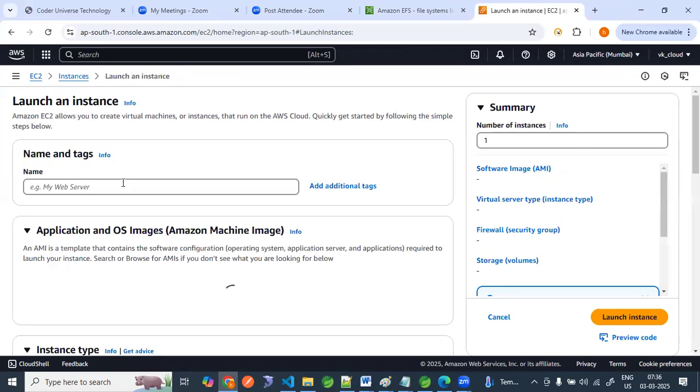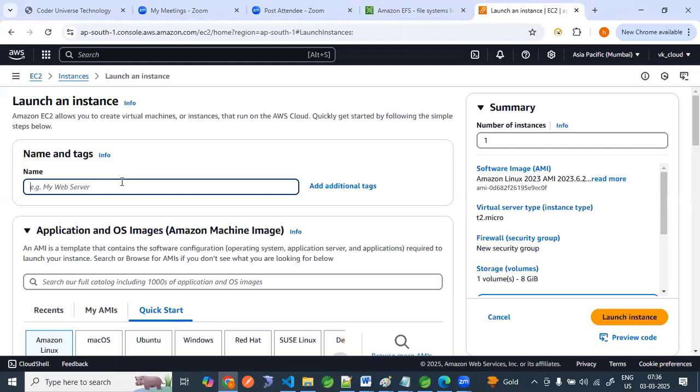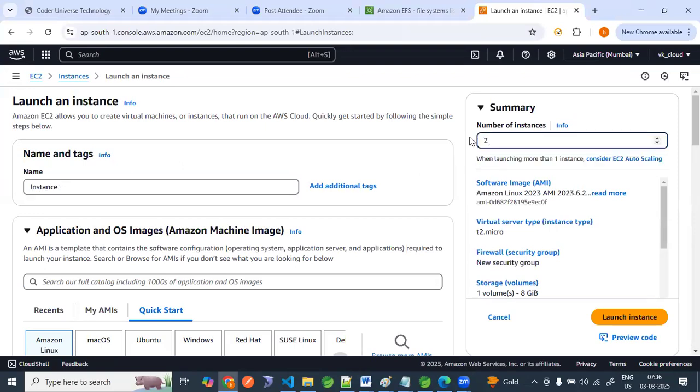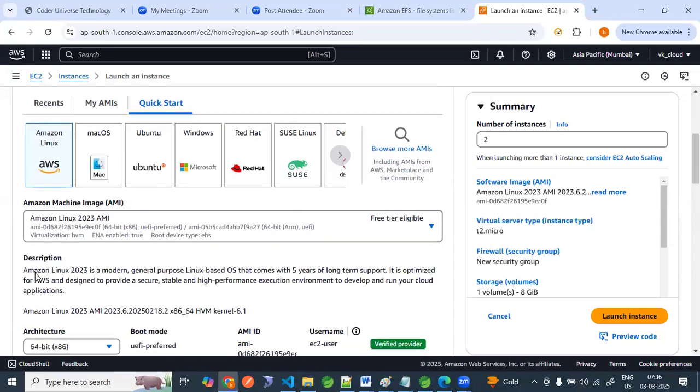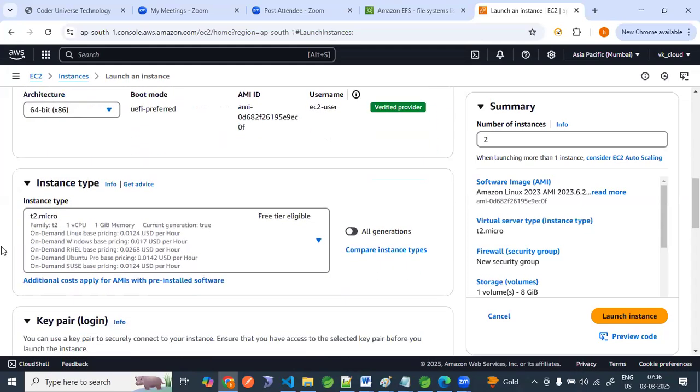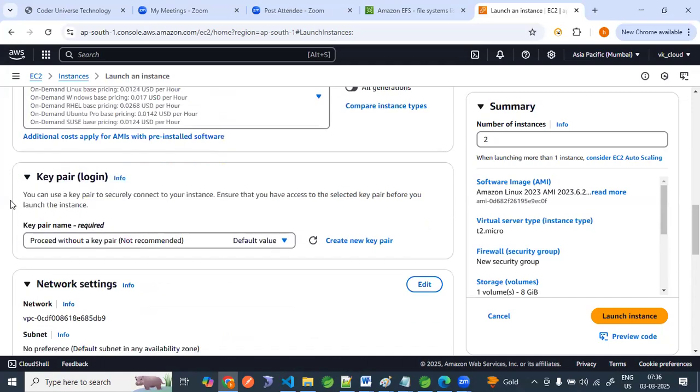Now, can I create two EC2 instances? I'm giving the name instance, and here I am giving 2. So what will happen? Two EC2 instances are going to be created. After that, we will rename those EC2 instances. Now here we have Amazon Linux, we know this, I am selecting this. Now come down, t2.micro, we know all. We don't require a key pair, so I am proceeding without a key pair.